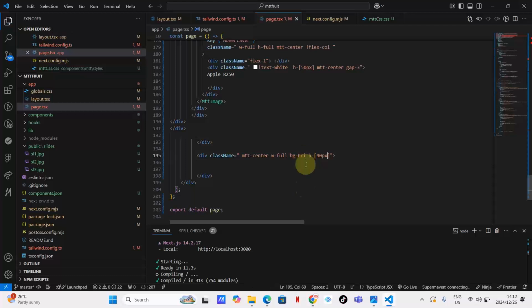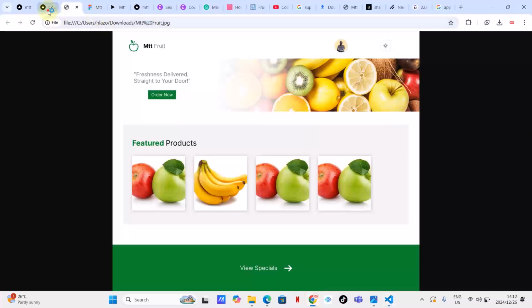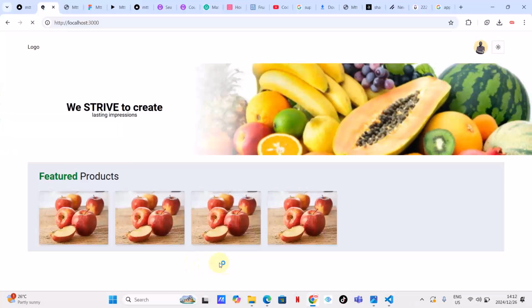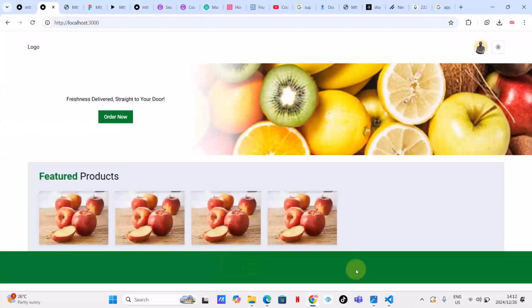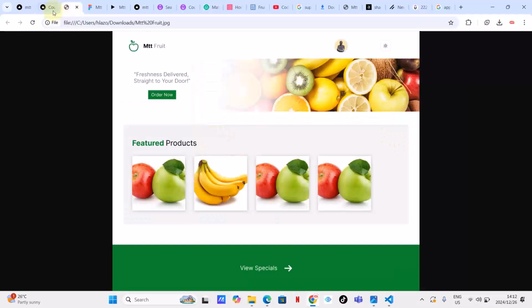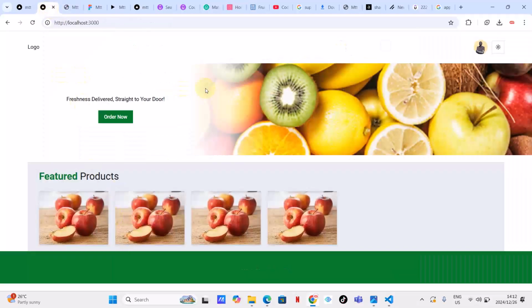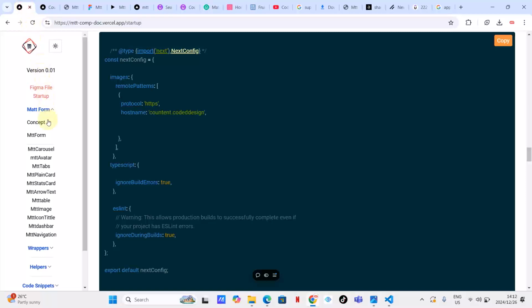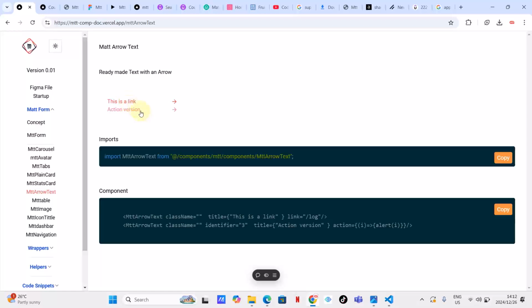I'm happy with that. Let's see, do we have something there? Somewhere here. I'm hoping for that. 100%, guys, we have it. Let's check. Yeah, what we want. I'm happy with that. So what we are going to do, we are going to go to Mtt Component and look for Mtt arrow text. This is Mtt arrow text.